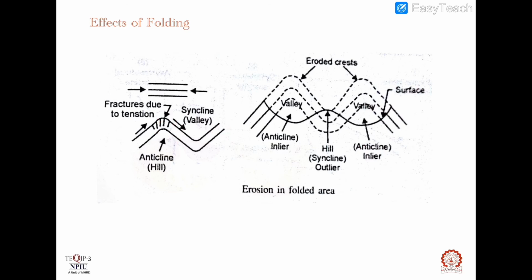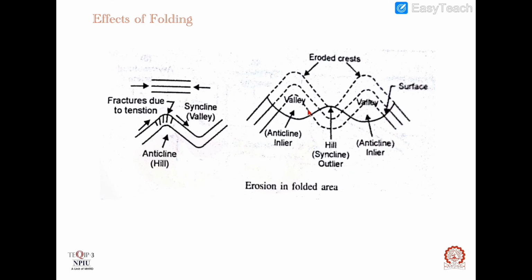The net result of this response to erosion is that the anticlines will change over to valleys while the synclines will change over to hills. Okay, here in this figure we can see these anticlines after weathering and erosion changed over to valley, and this syncline portion after weathering and erosion changed over to hills.